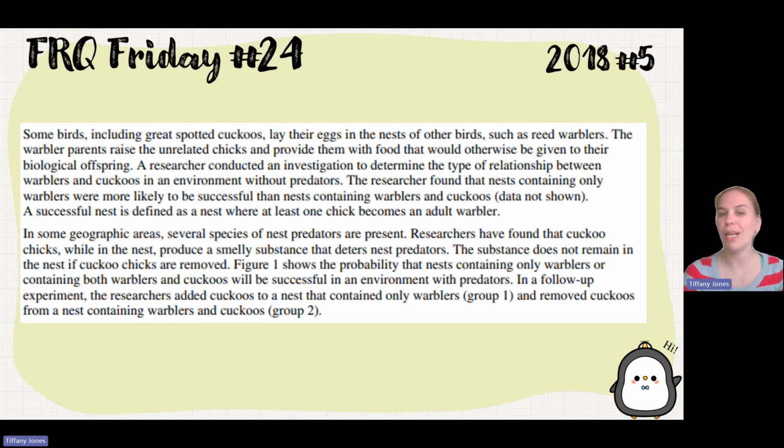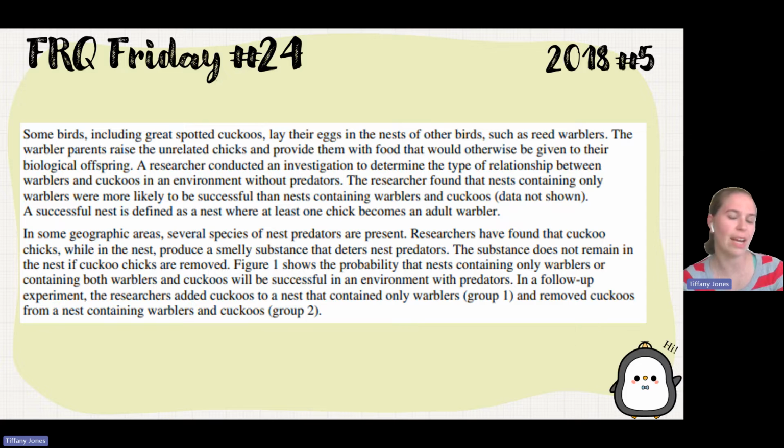Some birds, including great spotted cuckoos, lay their eggs in the nests of other birds, such as reed warblers. The warbler parents raise the unrelated chicks and provide them with food that would otherwise be given to their biological offspring. A researcher conducted an investigation to determine the type of relationship between the warblers and the cuckoos in an environment without predators. The researcher found that nests containing only warblers were more likely to be successful than nests containing warblers and cuckoos. A successful nest is defined as a nest where at least one chick becomes an adult warbler.